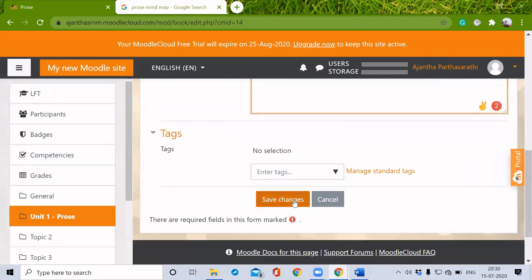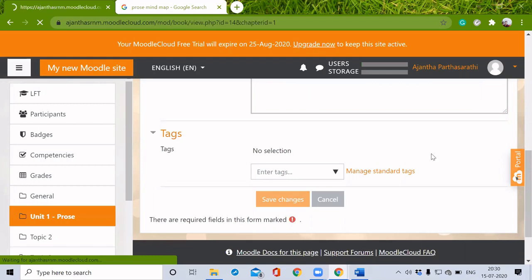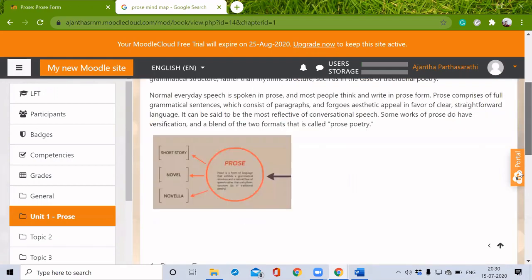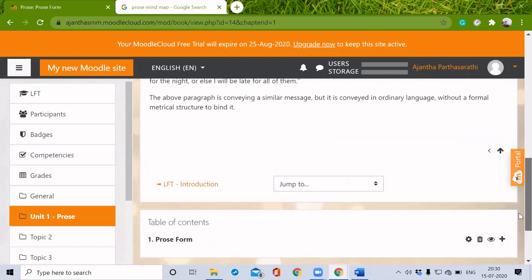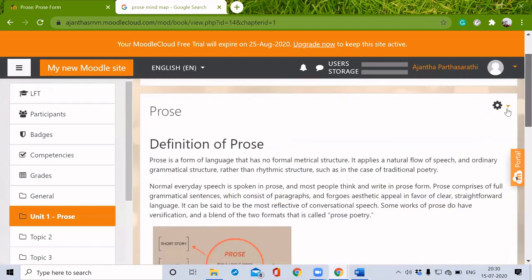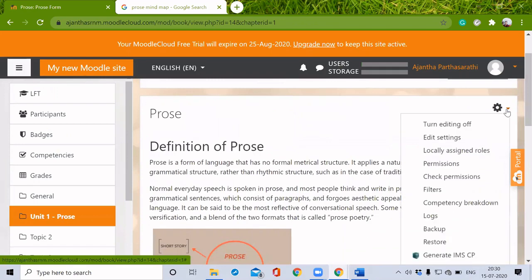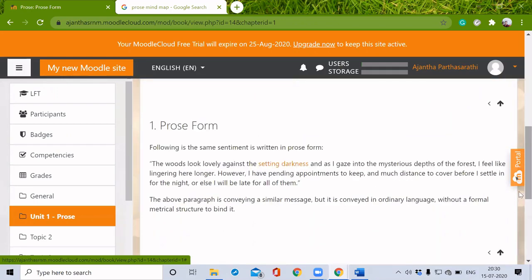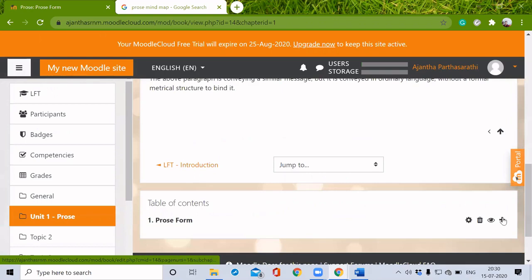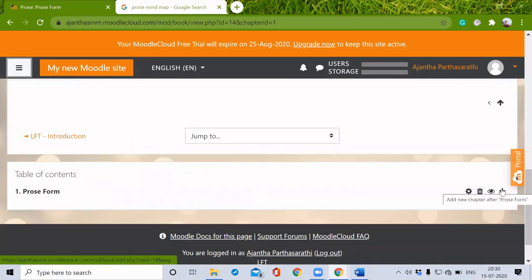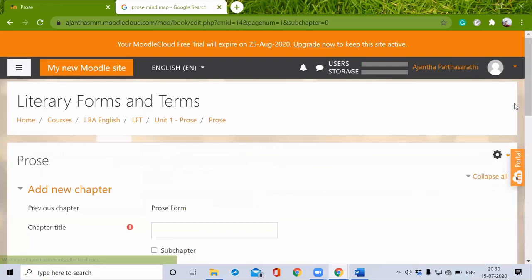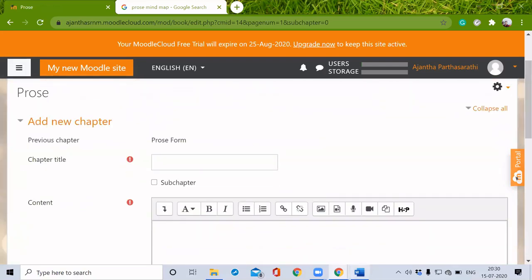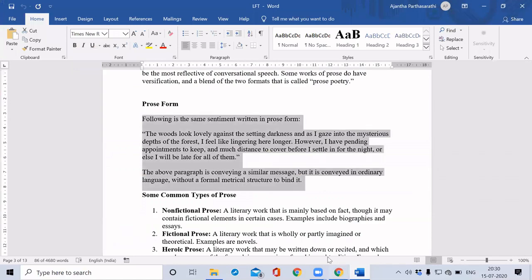I'm just clicking Save Changes. Then I want to add some more chapters. Just click this plus icon, so we can add some more chapter titles. The title I want to give is Common Types of Prose.